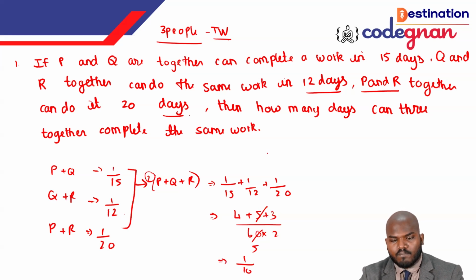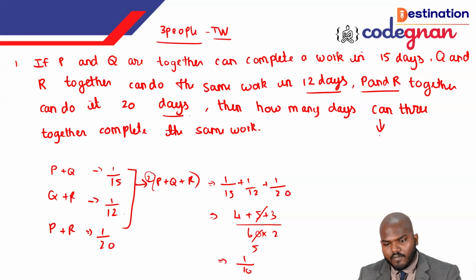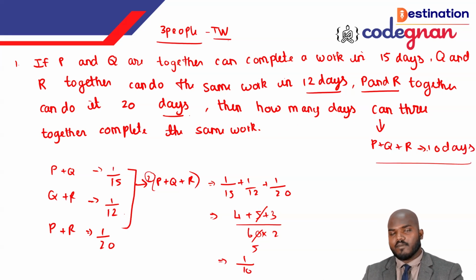So probably this is the answer they are asking for here. If PQR combine and do the work, they can complete the work in 10 days. So the PQR 1 day work is equal to 1 by 10 part, so they can complete the work in 10 days, which is the logical answer here. I hope everyone is clear with the question and how to validate the combined number with respect to what they are asking.